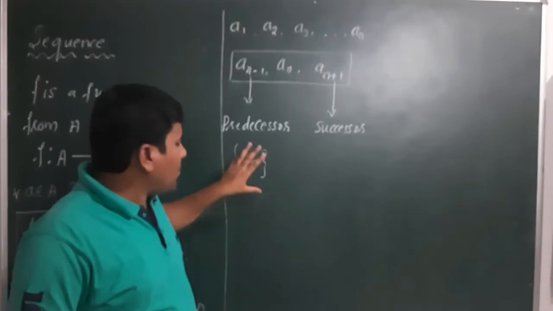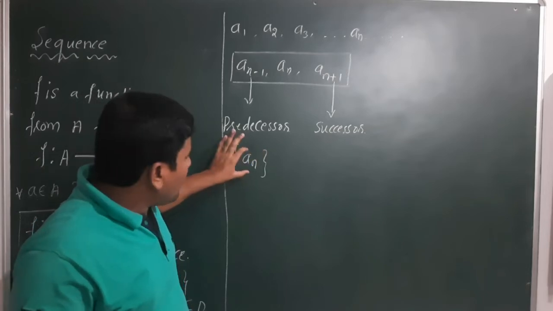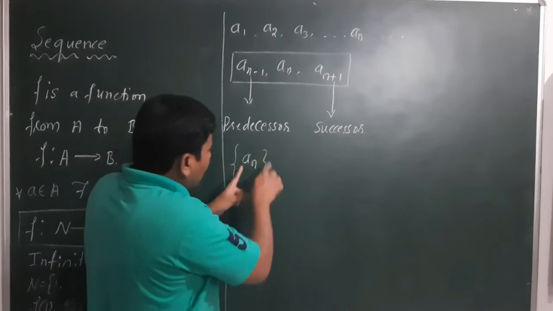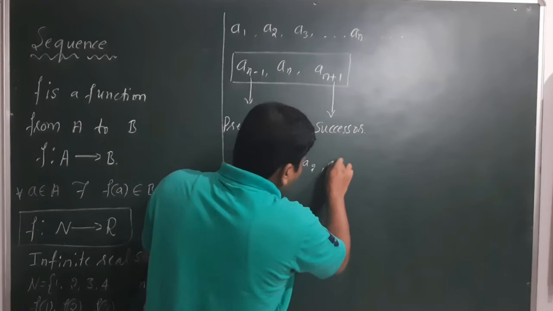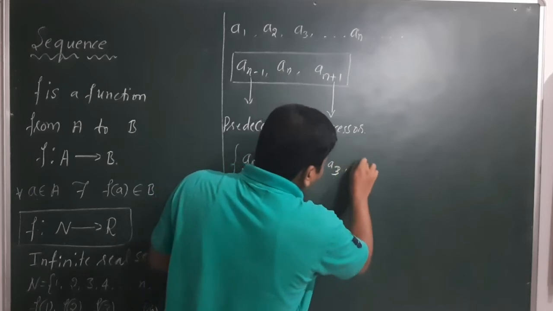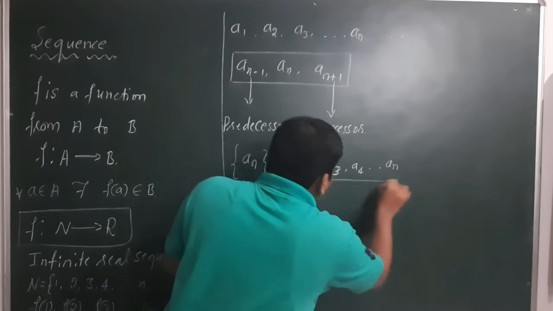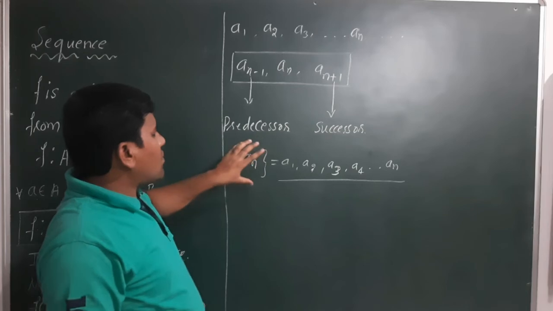An in a flower bracket represents a sequence on the basis of the nth term of a sequence. So instead of writing a1, a2, a3, a4 and so on, where the nth term is an, you can save the time, or instead of writing this, just write it as a sequence an.